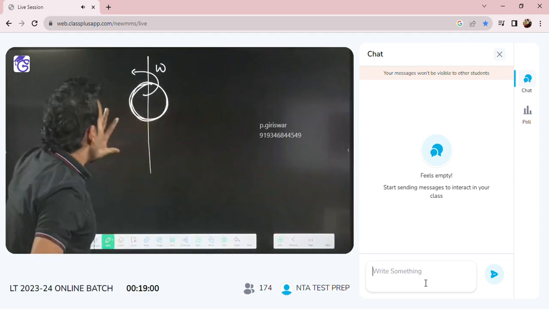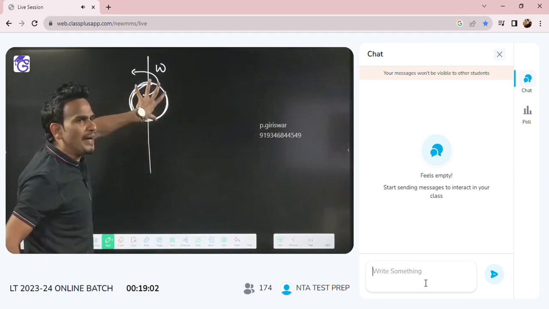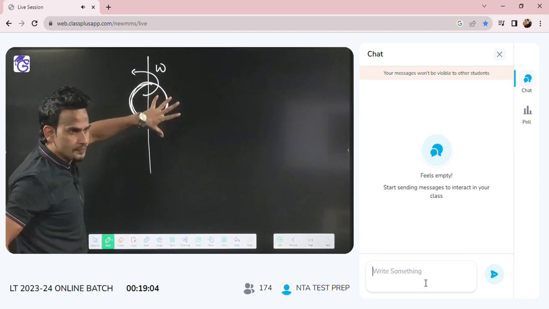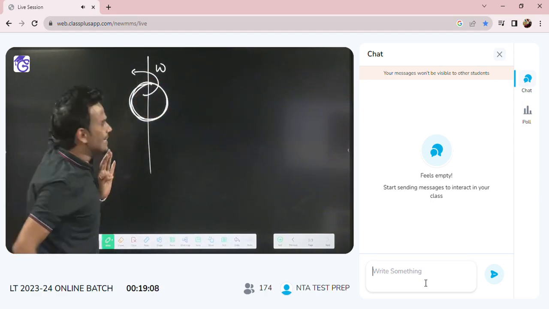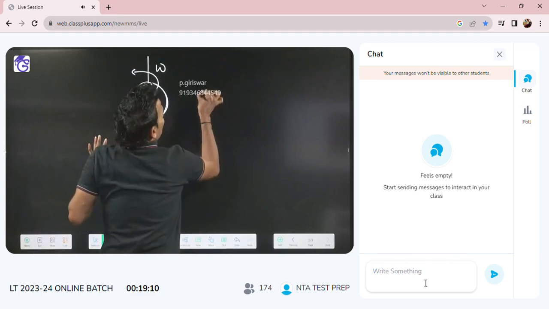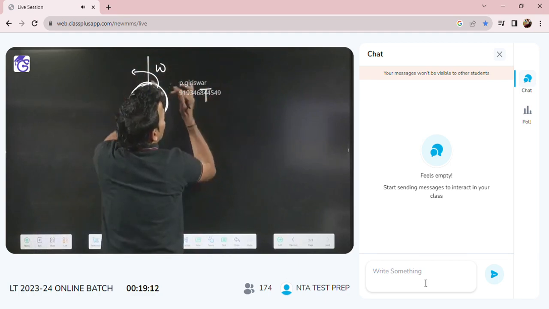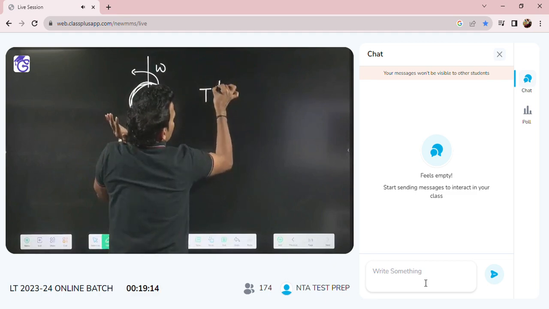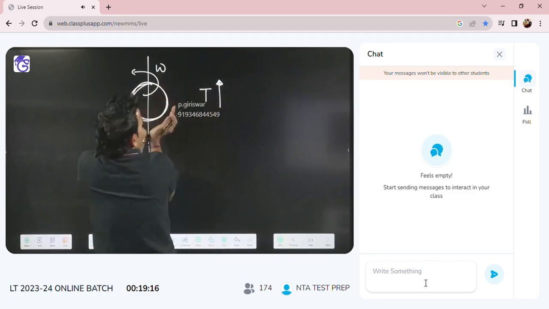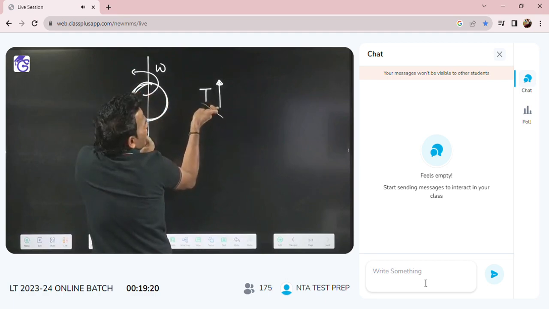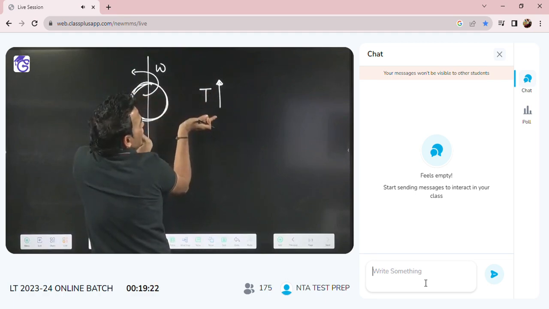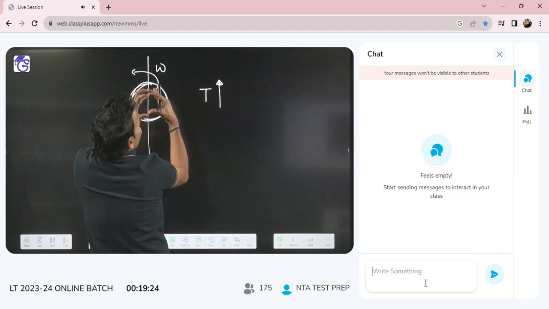Just see, they said one sphere made of metal is present in a room. This sphere is rotating with angular velocity omega. Then they said, if the temperature of the room is increased, your sphere will expand.